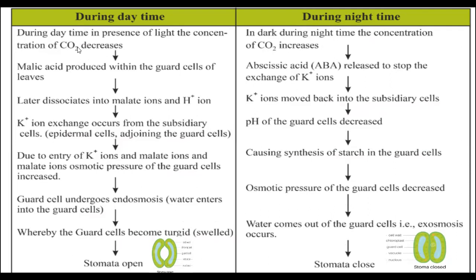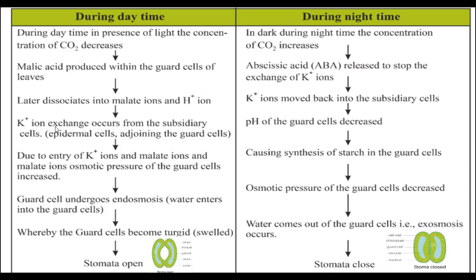During photosynthesis, malic acid is produced. The malic acid is within the guard cells of leaves. Later, the malic acid dissociates into malate ions and hydrogen ions. Hydrogen ions move to subsidiary cells and potassium ions enter into guard cells.